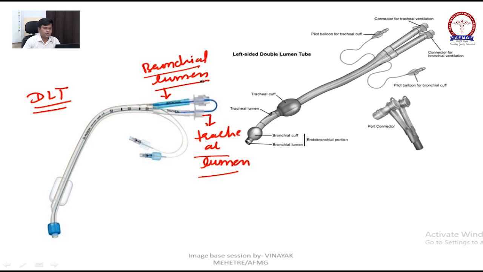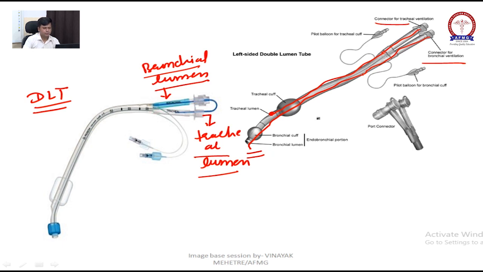Now here you can see connector for trachea, connector for bronchial. See, tracheal lumen will end here, whereas bronchial lumen will go till the bronchus, right?